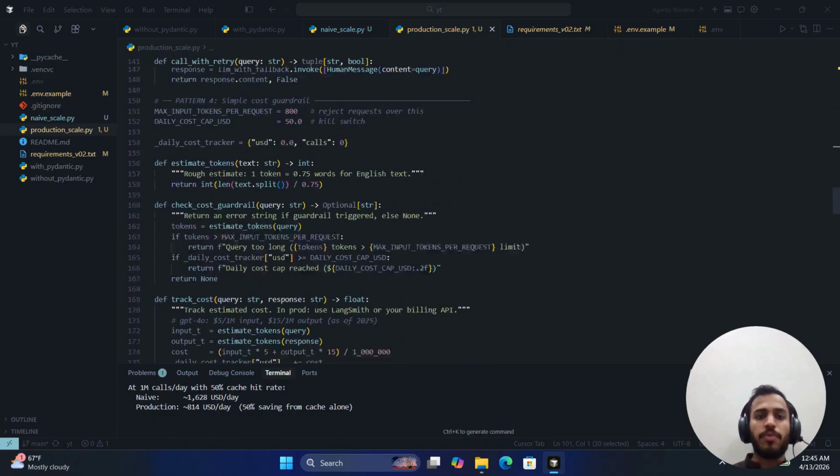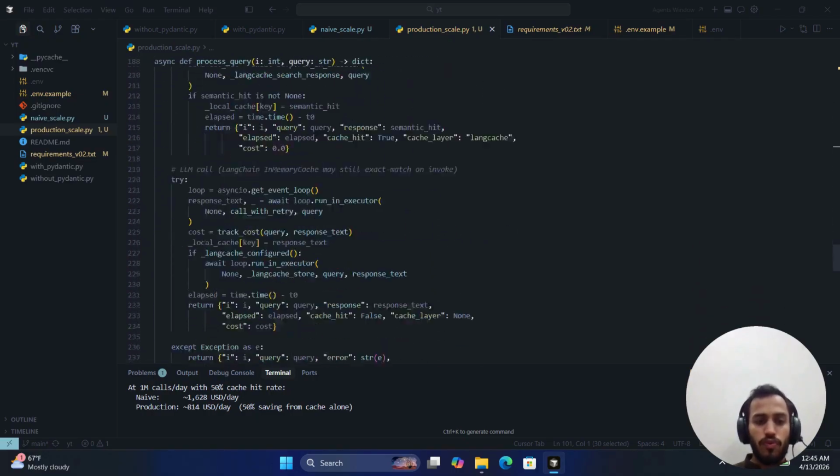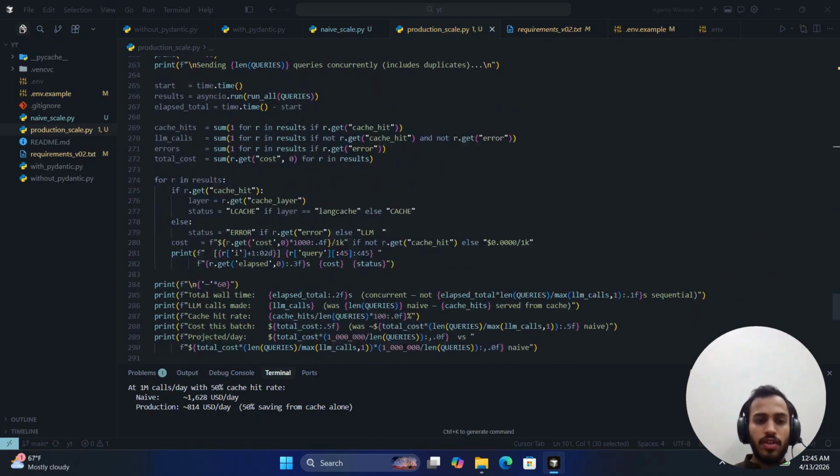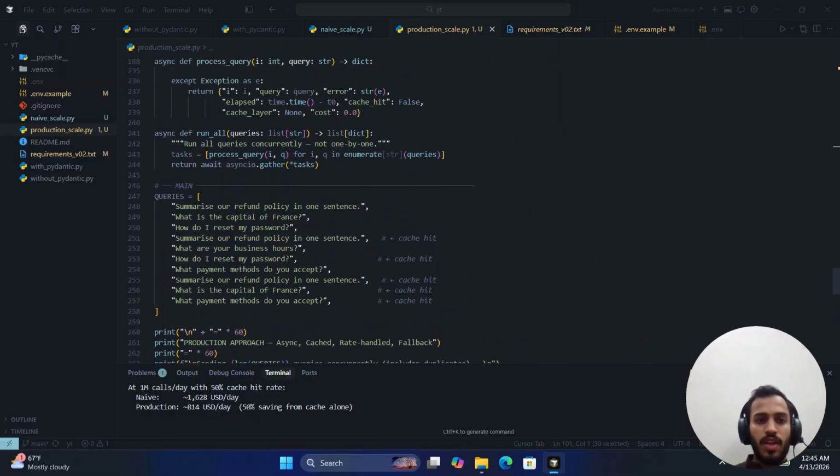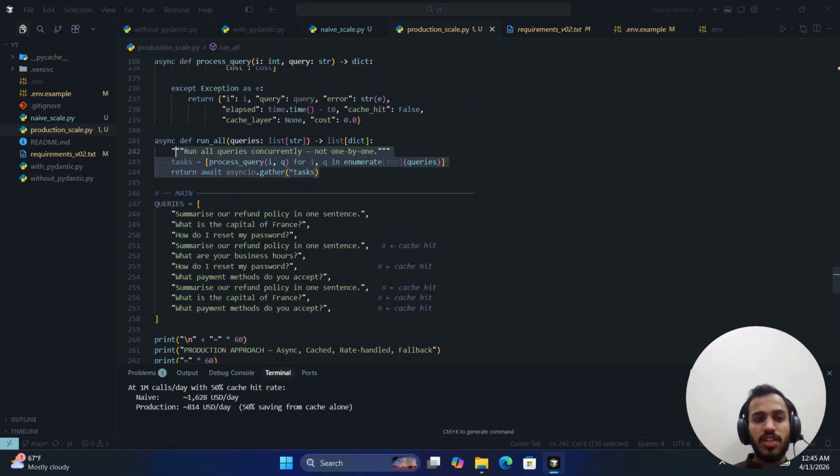Problem number 2 was synchronous calls. For that we can go with asyncio.gather. What it does is run all of the queries in parallel. Let's assume that for the 10 queries we had, if we run them here, it would run all of them in parallel, and the max time would be the time of the slowest query among all 10.